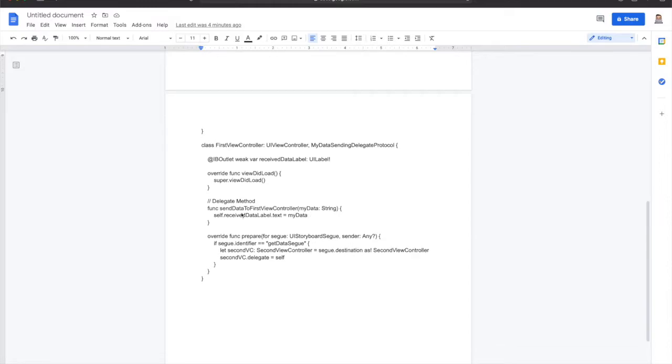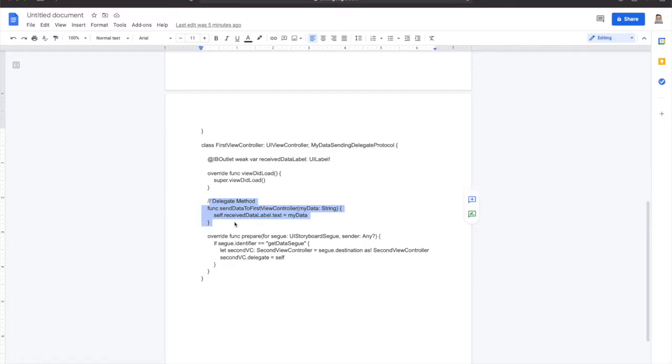Then inside the first view controller, we have to declare a delegate function or delegate method, and then make sure that it has a parameter as well, since we're receiving some type of data from the second view controller.